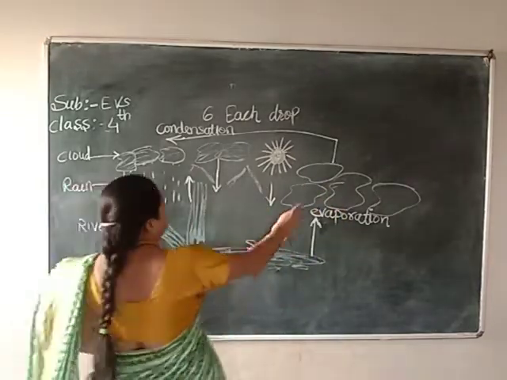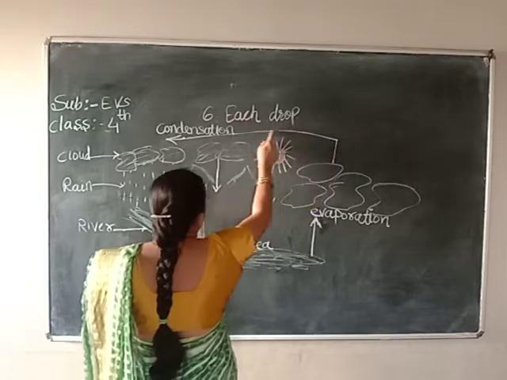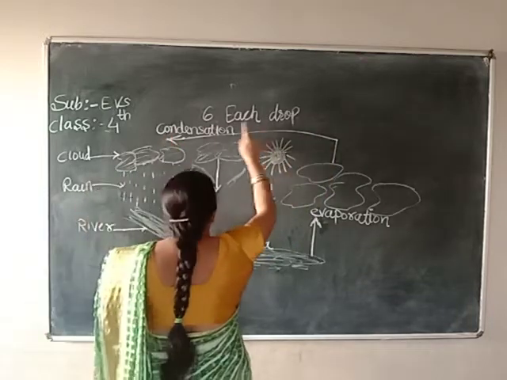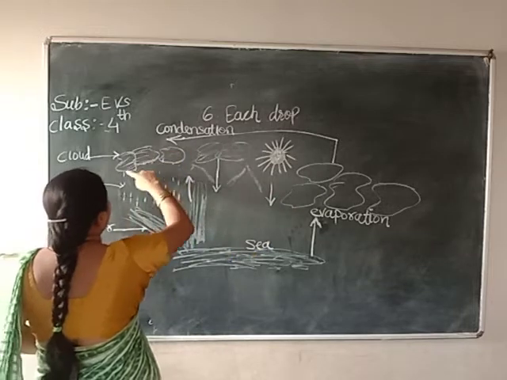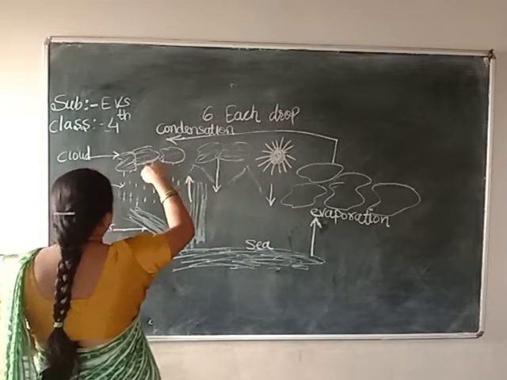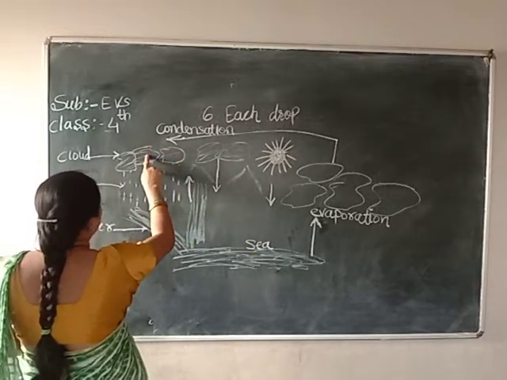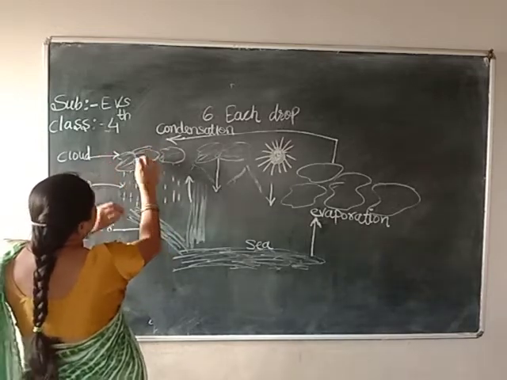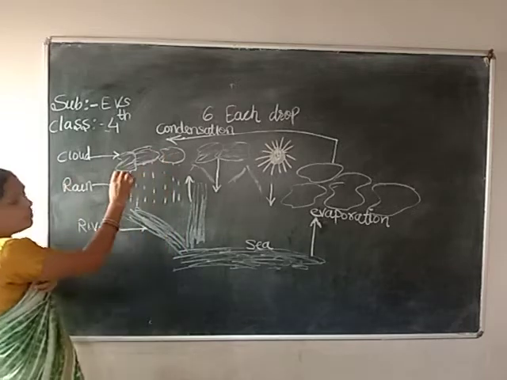Next one here, again what will happen? Clouds get condensation process again here, means cloud gets condensation in the form of rain. Clouds, these are all clouds, and I have shown here with the blue color chalk.